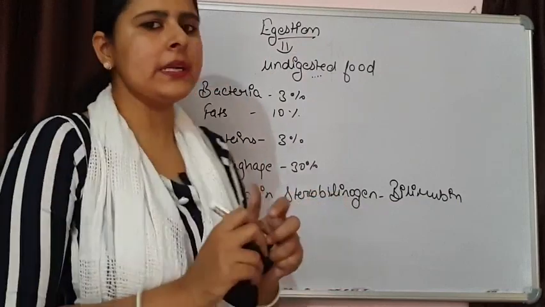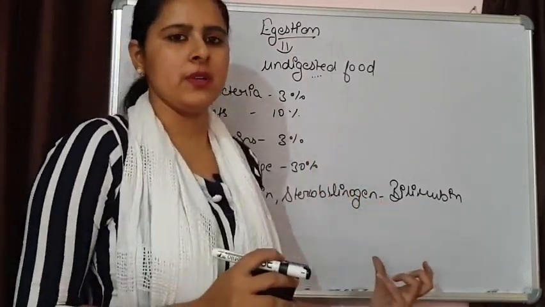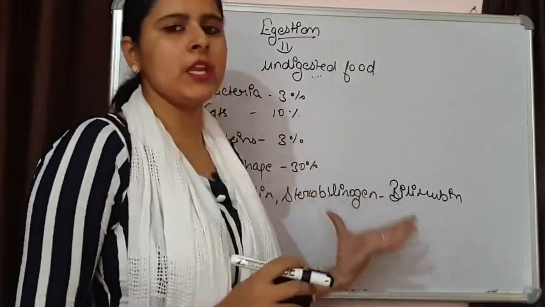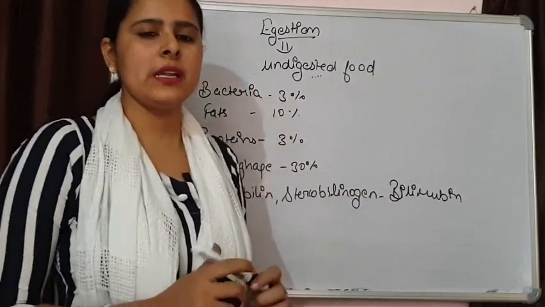So we have completed the digestion portion of this chapter. Next we will discuss the remaining portions about the different types of diseases that are related to the digestive system.